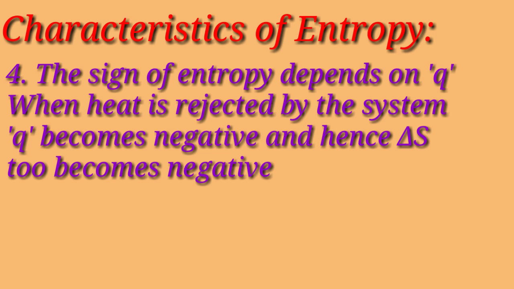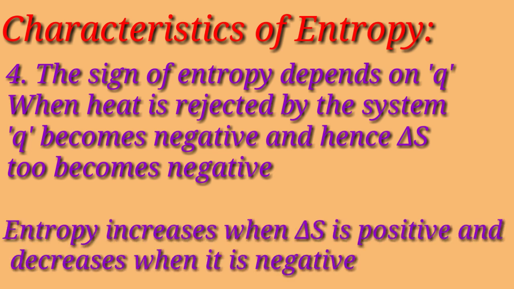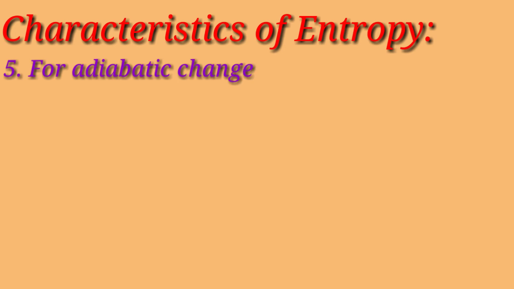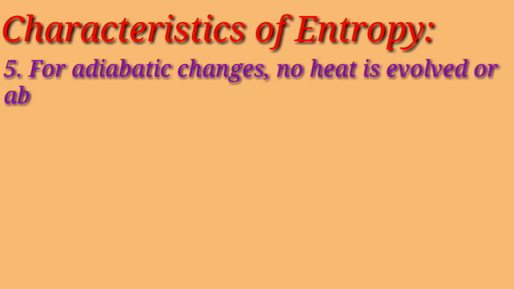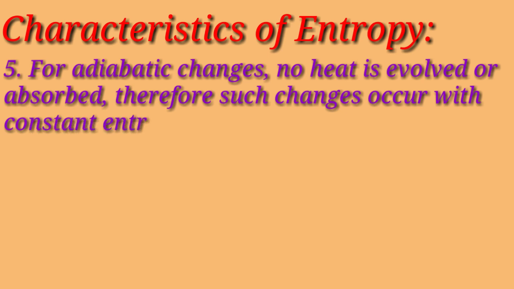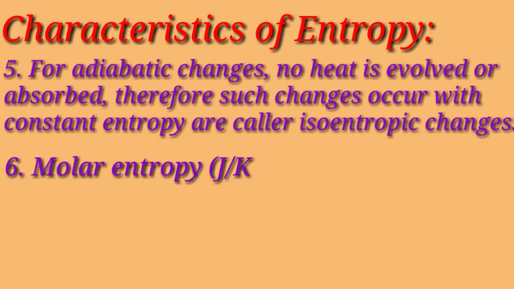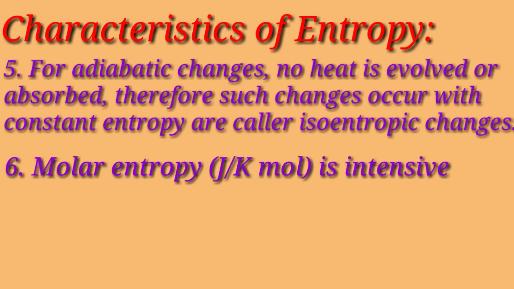And the entropy increases when delta S is positive and decreases when it is negative. For adiabatic changes, no heat is evolved or absorbed. Therefore, such changes occur with constant entropy and are called isoentropic changes. Molar entropy is an intensive property and its unit can be joule per Kelvin per mole.